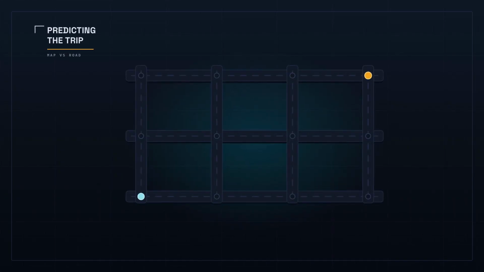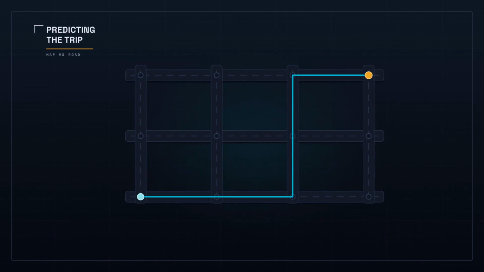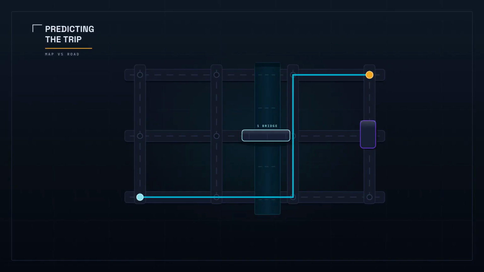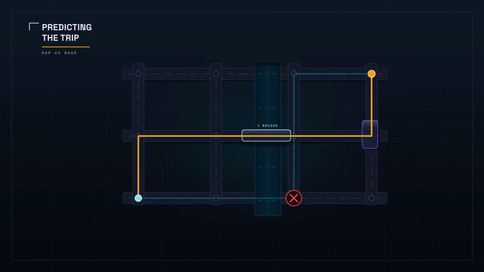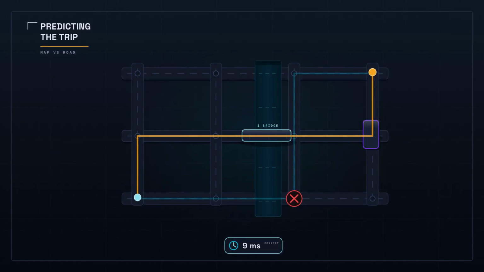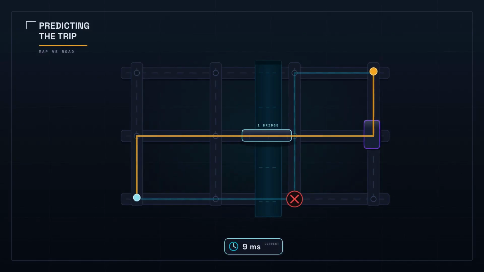A routing engine treats every road as a line with a cost and finds the cheapest path, a giant network of pipes. But the map is not the road. Traffic, a river with one bridge, an overpass, a turn nobody can make, none of that is in the clean picture. A second model, trained on millions of real trips, predicts the gap between the map's guess and reality and corrects it. It runs in a few thousandths of a second, and it is the busiest model Uber has. Every fare and every pickup depends on it.